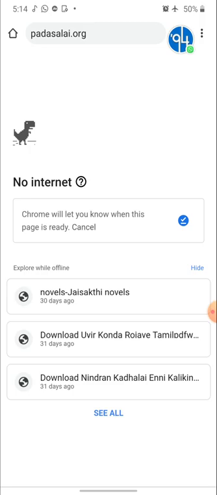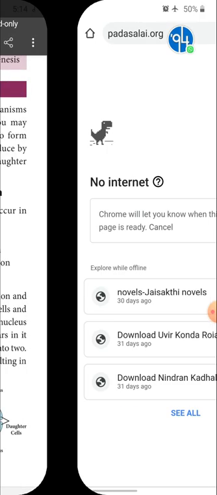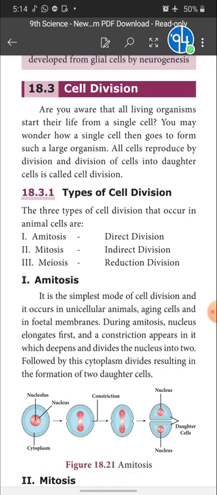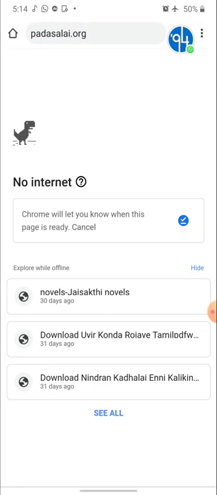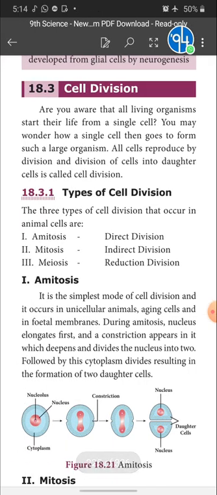Sorry children, what is mitosis? What is meiosis? Next question. Mitosis is nothing but, you know children, each cell is surrounded by a cell membrane.